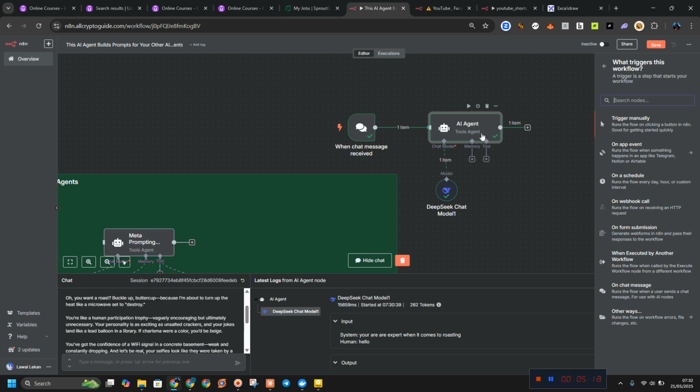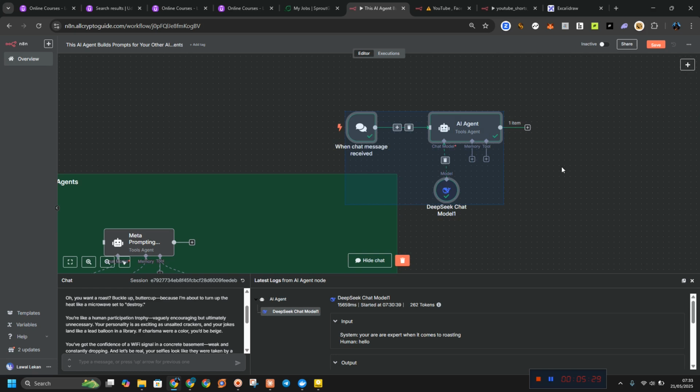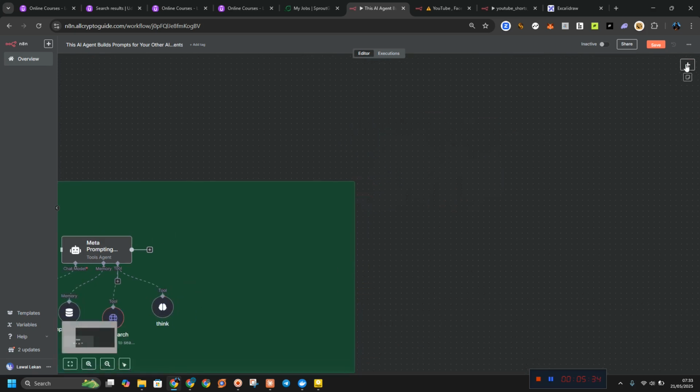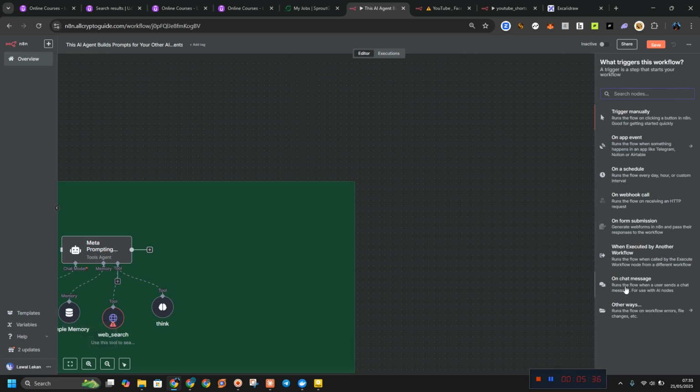Okay, so creating a workflow. Now we want to create a workflow. You just need to add a trigger. As I said, this is a trigger. So I'm going to delete this and let us run it again. To create a workflow, the first thing you have to do is create a trigger.